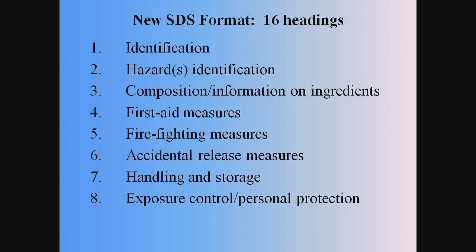In the new standardized format safety data sheets, the first thing that will be provided is an identification of the product or chemical. Next, the hazards within the product will be identified, and then the composition or other information will be provided about ingredients. First aid measures will be discussed, as well as fire fighting measures, and that will be followed by a section that discusses how to handle accidental releases. Handling and storage is the next category, and then the 8th category will discuss exposure control or your personal protection, what kind of PPE may be needed handling the product.